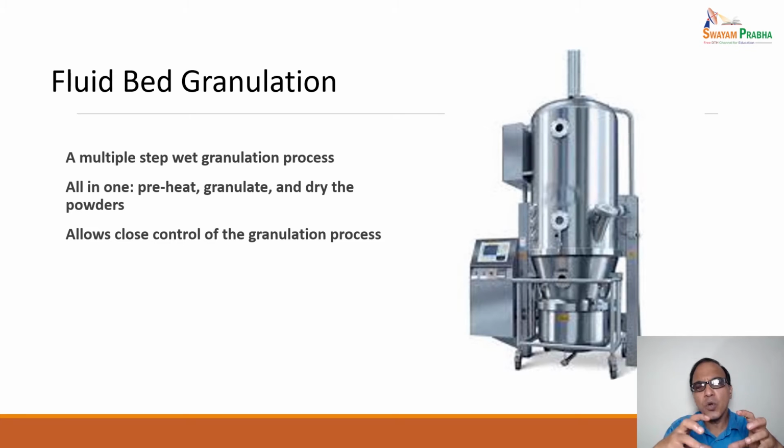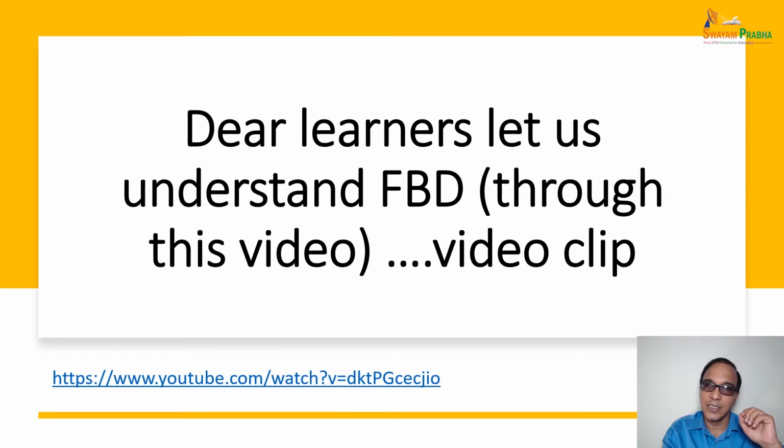Overall, this fluidized bed granulation is a very fantastic and very comprehensive instrument. It's a huge instrument which not only does the granulation but also does the drying. So multiple uses can be obtained with the fluidized bed dryer. So dear learner, let us understand fluidized bed drying through this video clip.